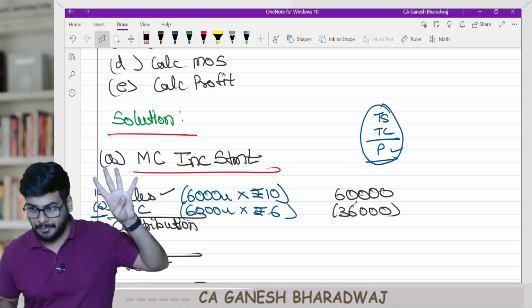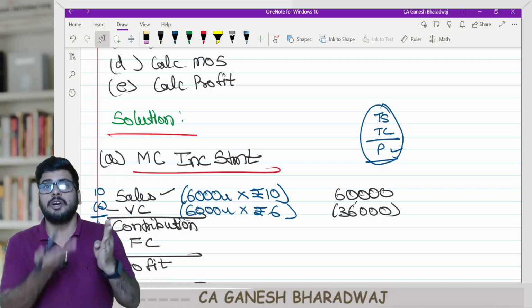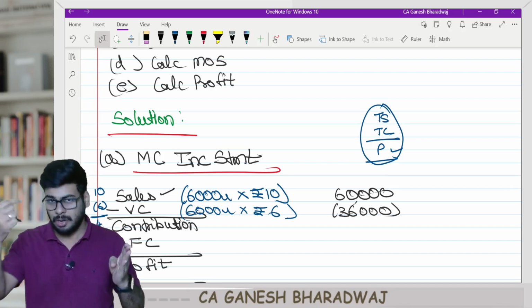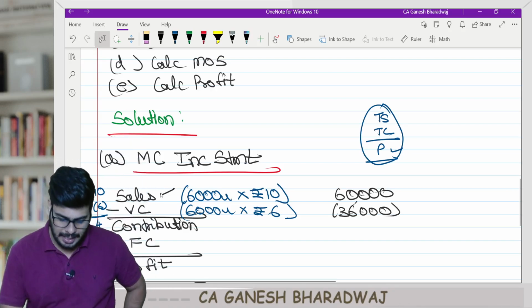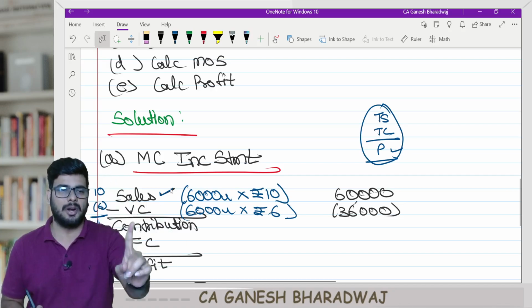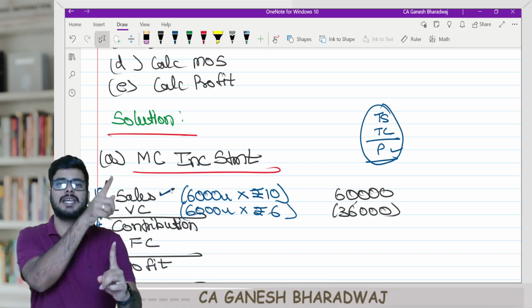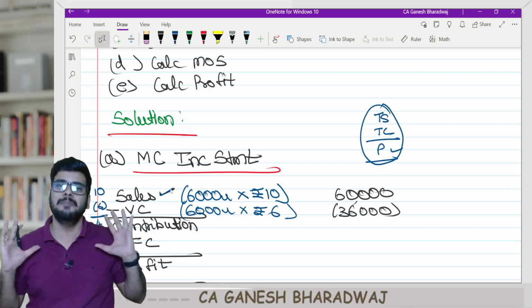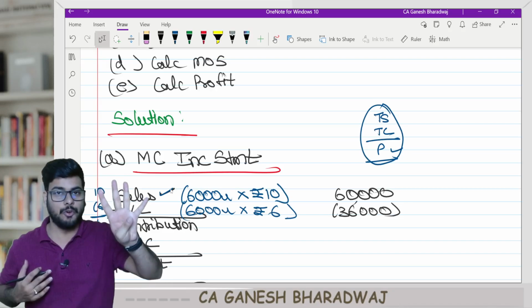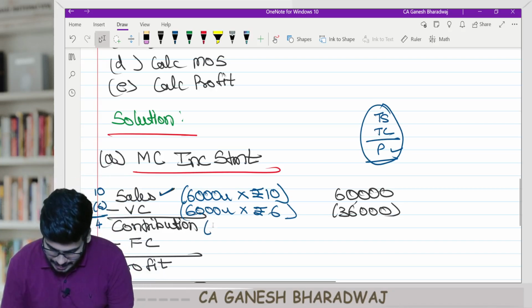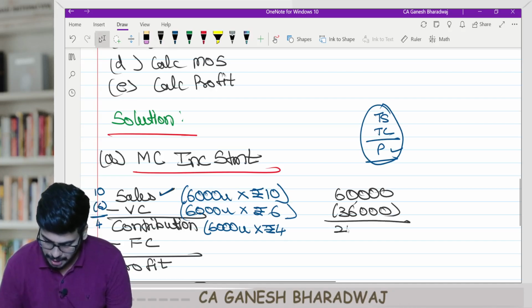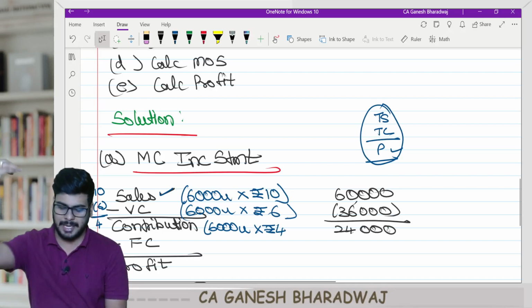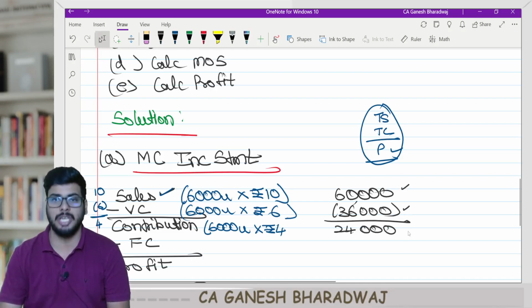Now you tell me, is this the final profit? No. Why? Because fixed cost is yet to be adjusted. Fixed cost is also a cost I incur. But on a per unit level, every time I sell a product, I get 10 rupees. For that, I incur 6 rupees. The net variable profit I get is 4 rupees for every unit sold. In this case, I have sold 6,000 units. 6,000 into 4 gives 24,000. Or you can even say total sales minus total variable cost, 24,000.